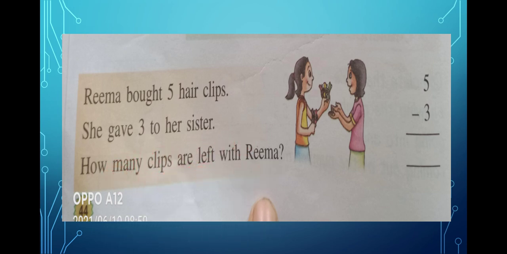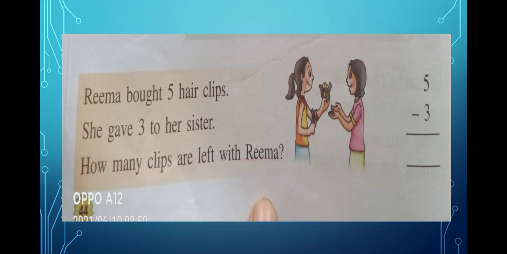Okay. So Rima is the name of this girl. This is Rima. Okay. This girl's name is Rima, and this is her sister. Okay. So how many clips did she buy? She bought 5 clips from the market. Right. And then what did she do? She gave 3 clips to her little sister. Okay. So how many clips are left with Rima?